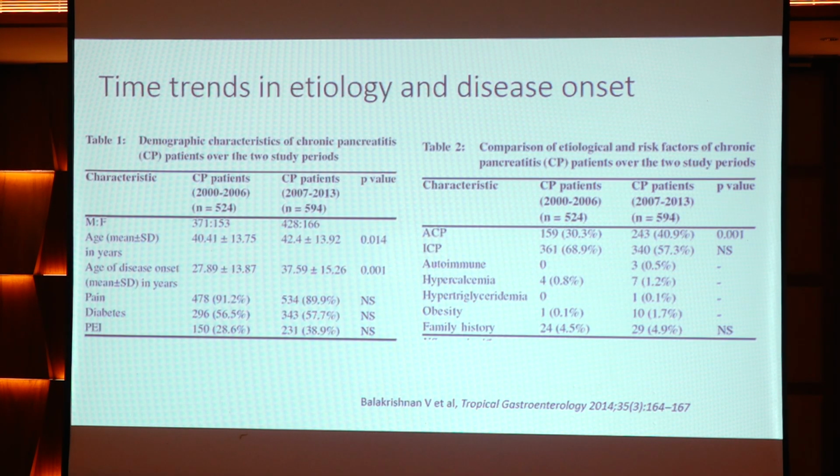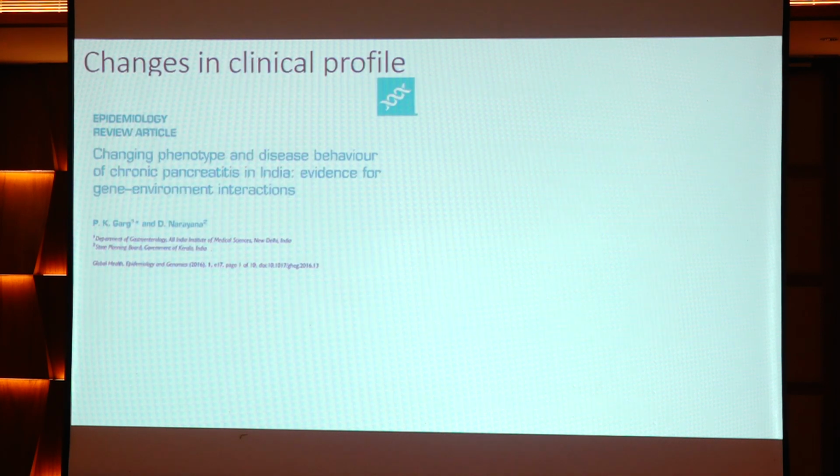There have been a lot of changes in the age of onset as well as the etiology in comparison to previous days. This is a paper from Kerala, from the beginning of the 21st century, comparing groups before 2006 and after 2006. We could see that the age of onset has shifted by nearly 10 years, a decade later, and also alcohol related chronic pancreatitis is coming up. So this is the change in clinical profile in chronic pancreatitis.